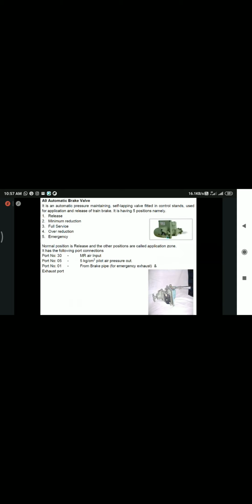No need to study this cross section, you leave it. So as I said, this 24 double check valve has 2 inlets and 1 outlet. The maximum pressure at either inlet will be given as output. This 24 double check valve is available at 2 locations. The first location we have already seen.